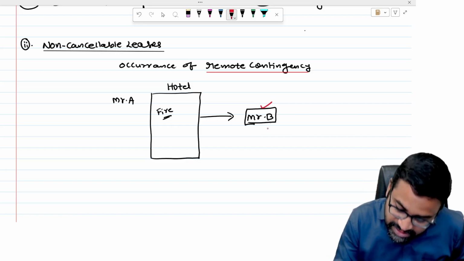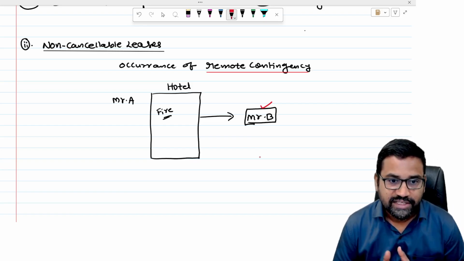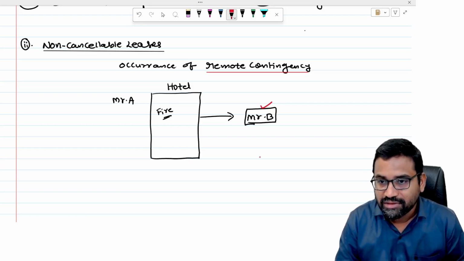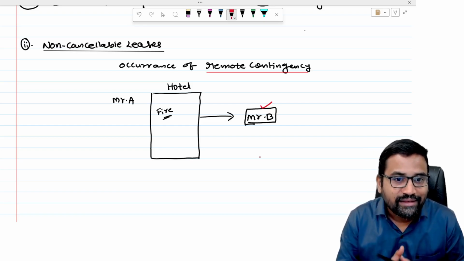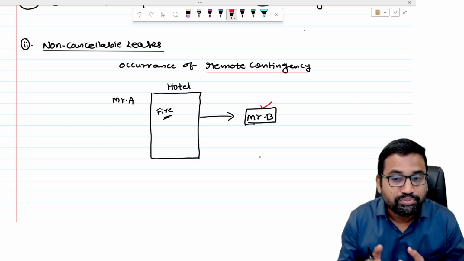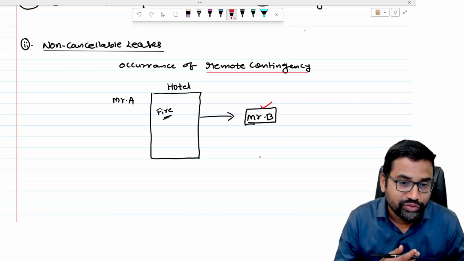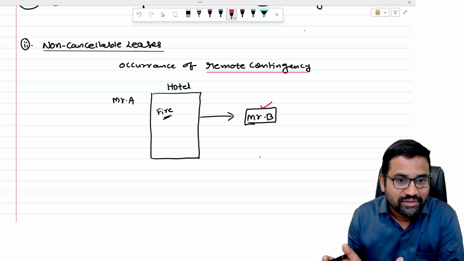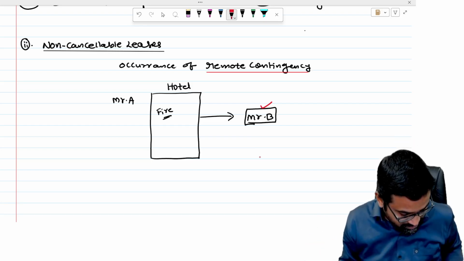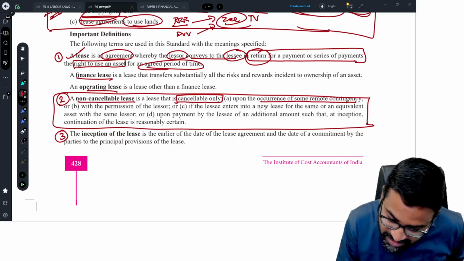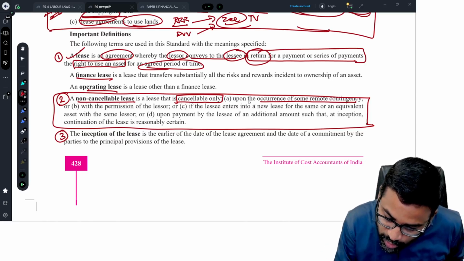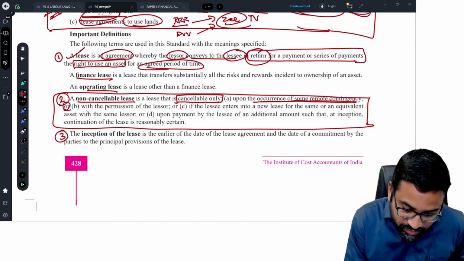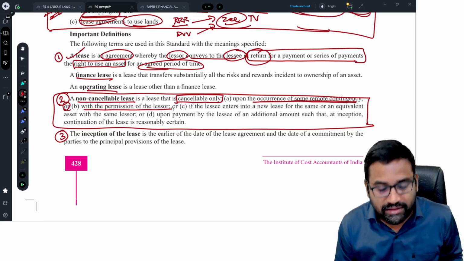Generally Mr. B cannot cancel the lease, but on happening of a remote contingency, he can cancel the lease. Remote contingency means quite a rare thing, which may happen, may not happen, and is not in our control. Suppose in this case, fire happened and destroyed, now I can cancel the lease. So it is a non-cancelable lease because it is cancelable only upon the occurrence of some remote contingency or with the permission of the lessor.